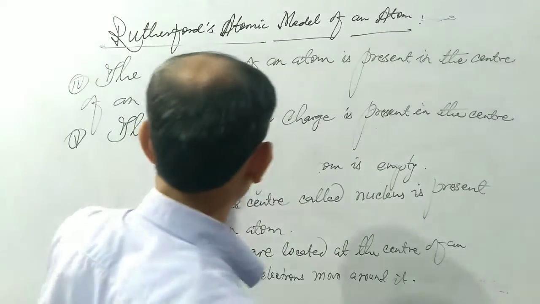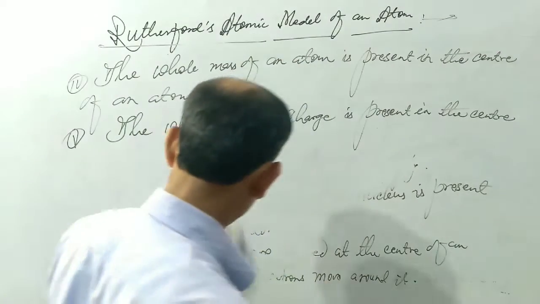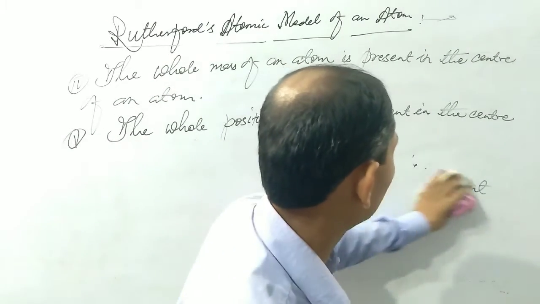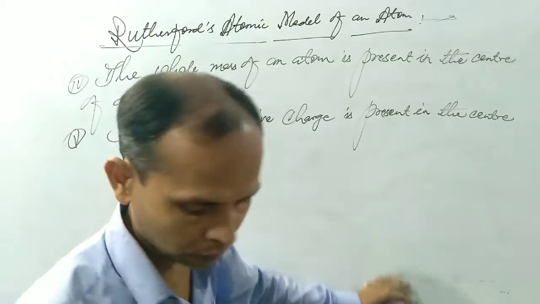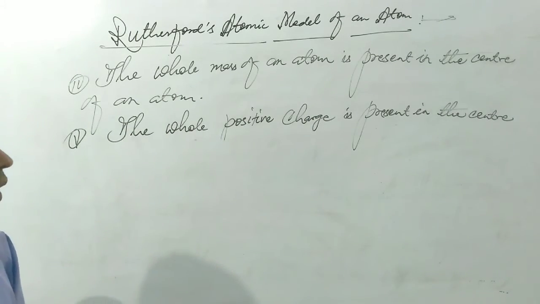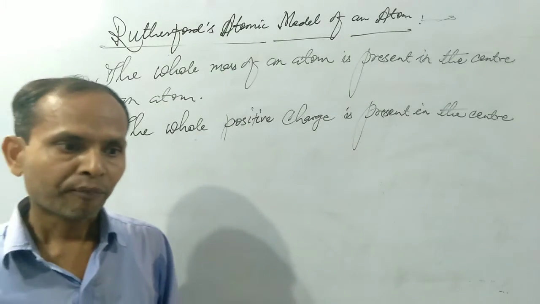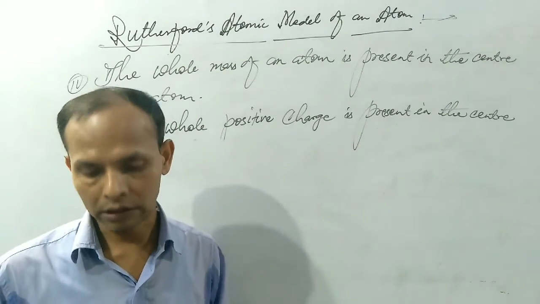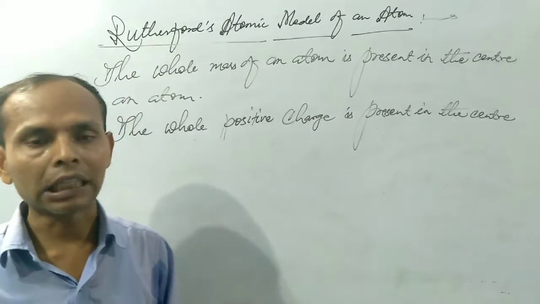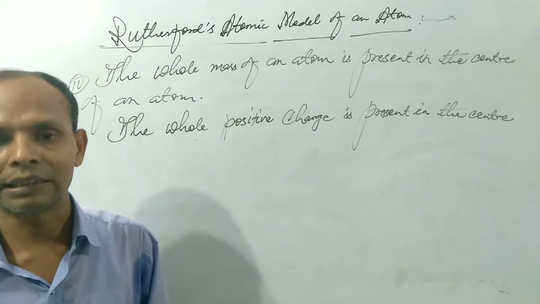In another point, he has said that the value of atomic radius is found to be 10 to the power minus 8 centimeter, and the value of nucleus radius is 10 to the power minus 13 centimeter. On the basis of angle of deviation, he has calculated the atomic radius and nucleus radius of an atom.